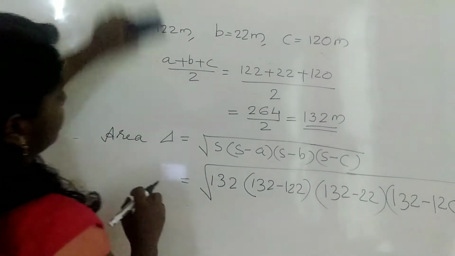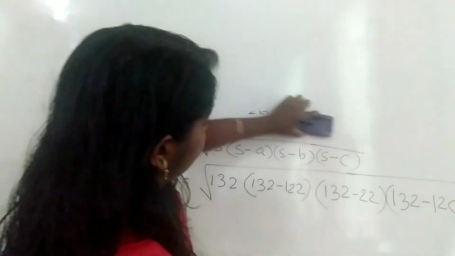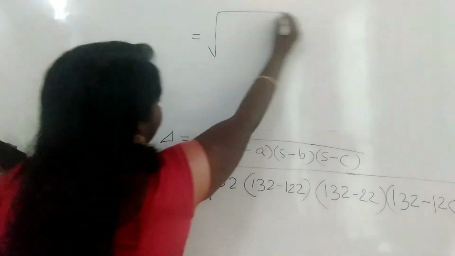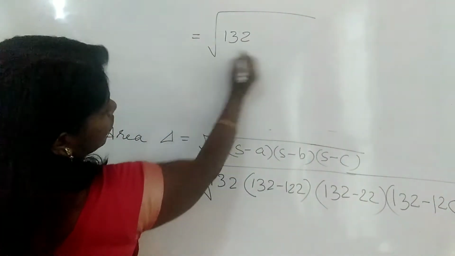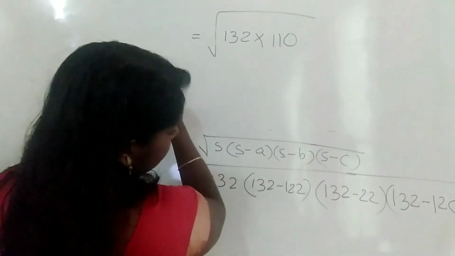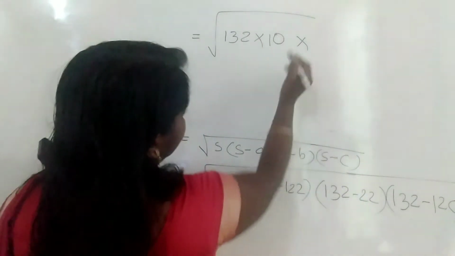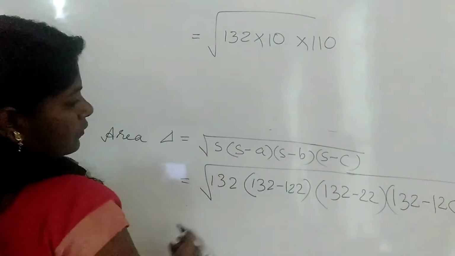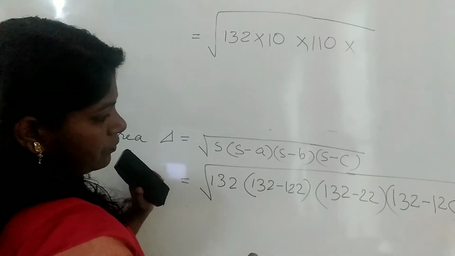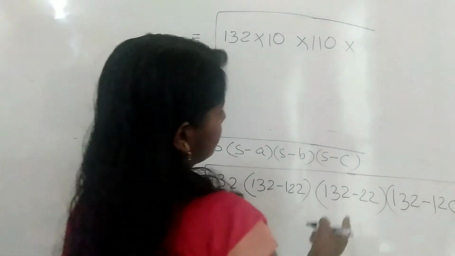Next, root of 132 into 10 into 110 into 12.